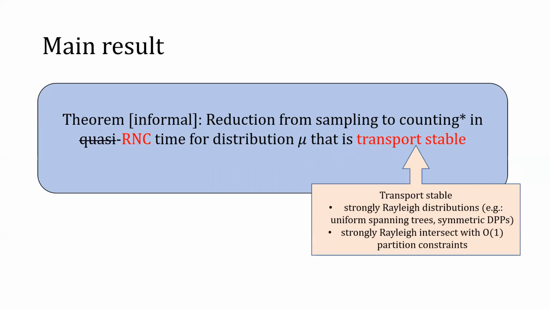In this work, for a class of distributions that satisfies a stronger assumption called transport stability, we can also reduce the number of machines to just polynomial. This class includes familiar distributions, such as the uniform distribution over spanning trees of a graph, or generally strongly Rayleigh distributions. It also includes strongly Rayleigh distributions under partition constraints, where the number of parts in the partition is constant.